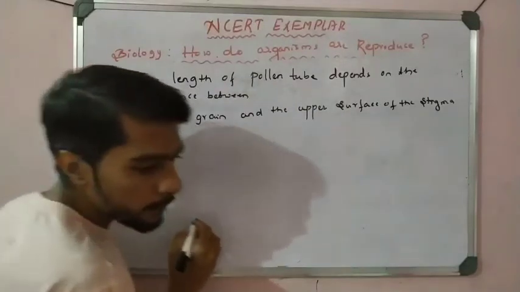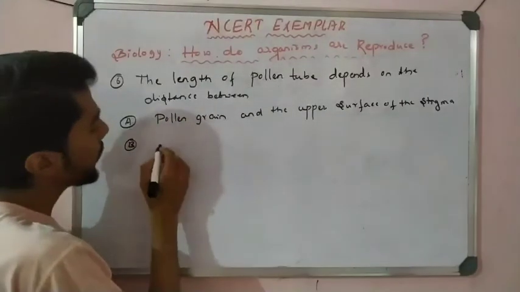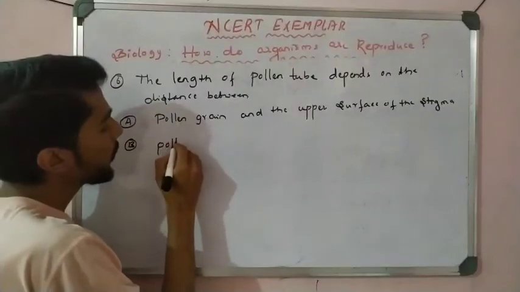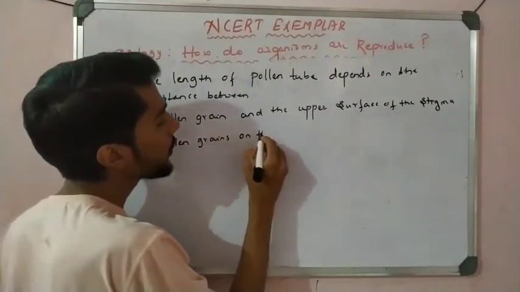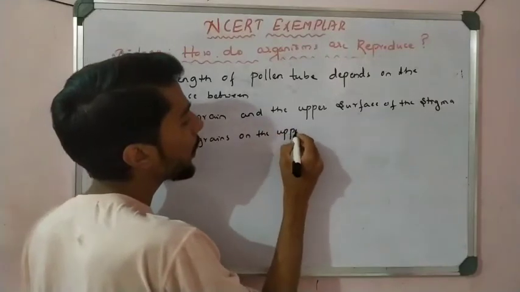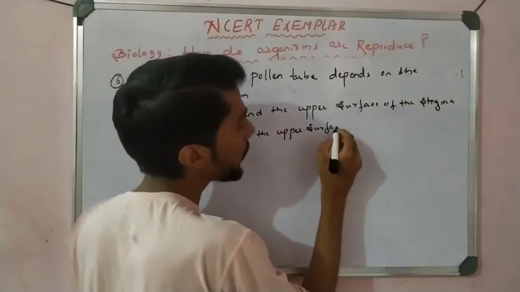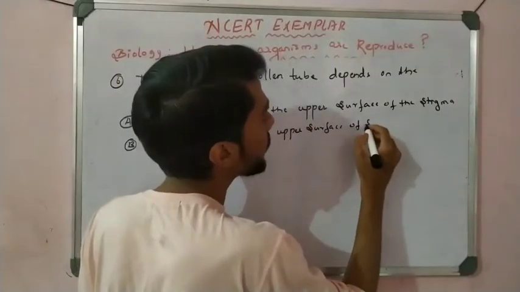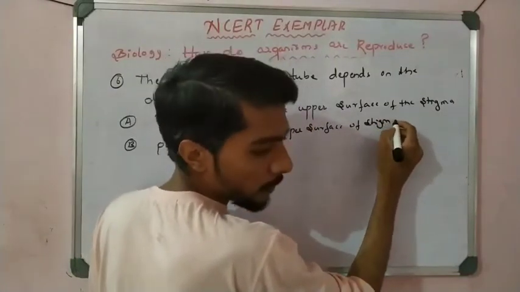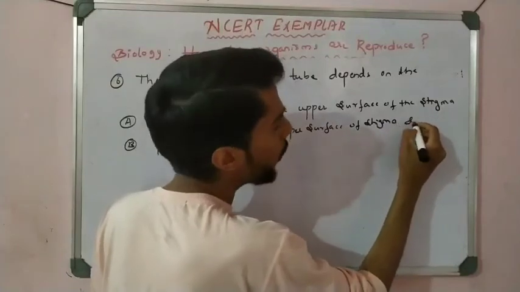Option B, pollen grains on the upper surface of stigma and ovule.